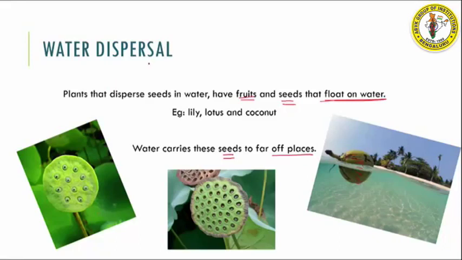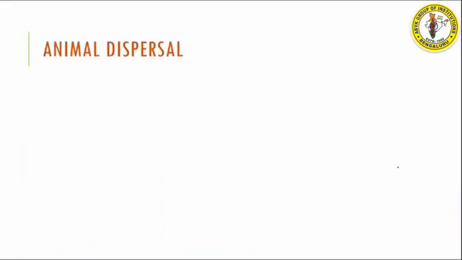The next one is called animal dispersal. Now we all love eating fleshy fruits like mango, cherry and guava, right? Now after we eat this, we just throw away the seeds. This is one way in which seeds can be dispersed. When we throw them away, they get moved to various places and go far away from the mother plant.